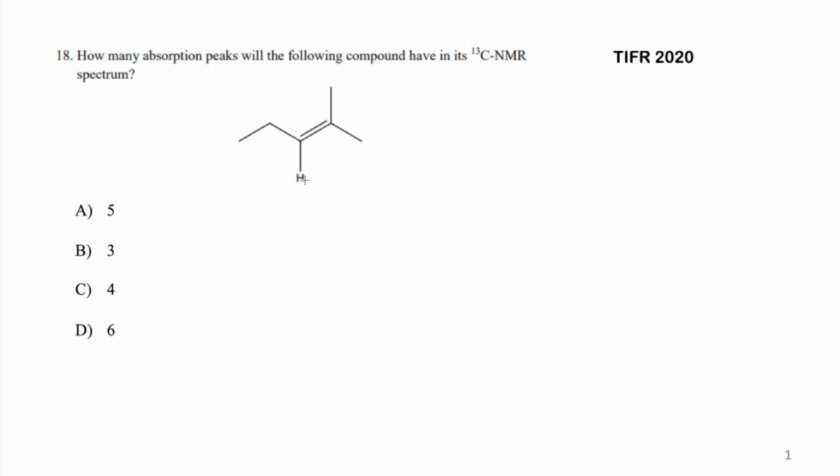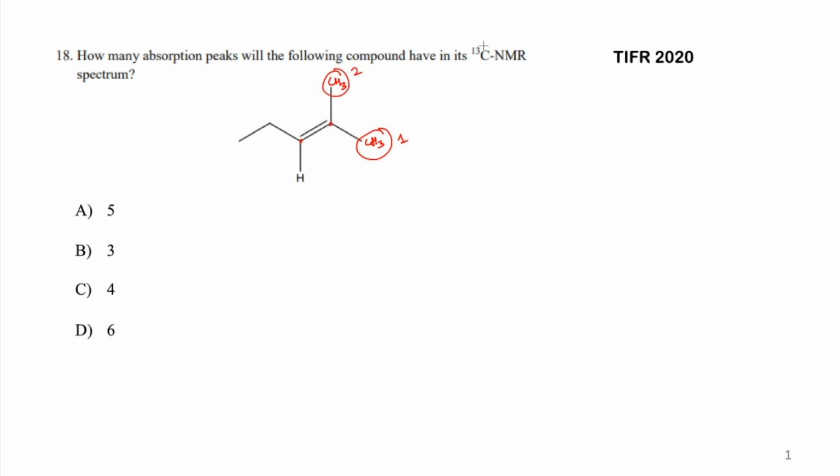Now if you look at this, this carbon over here and this carbon over here are sp2 hybrid carbons, so there is no rotation along this carbon-carbon double bond, which makes this methyl group and this methyl group different from each other. So these two methyl groups become different from each other, and that is the catch, or the way you have to see. So this is going to give you the first peak. The second peak you are going to get from here.